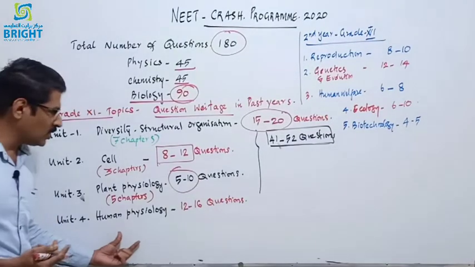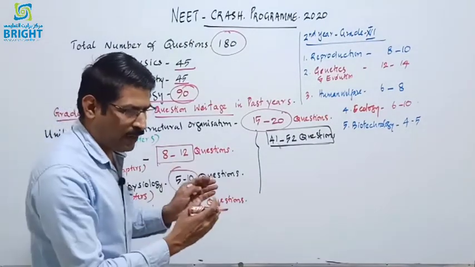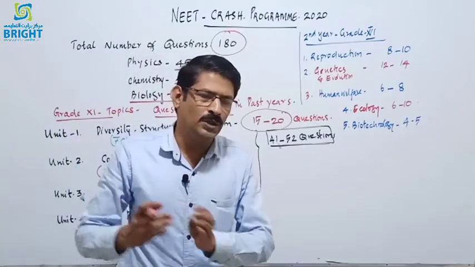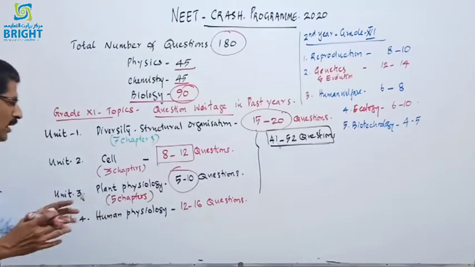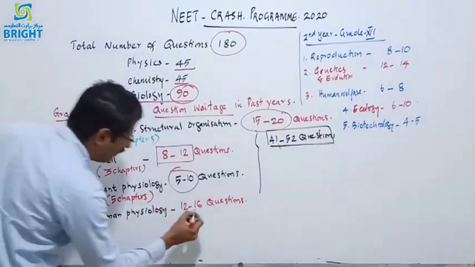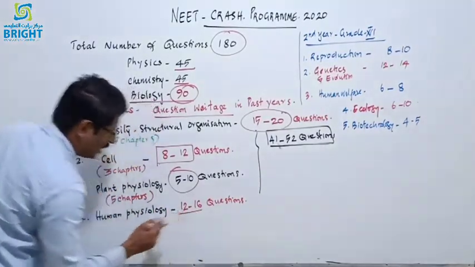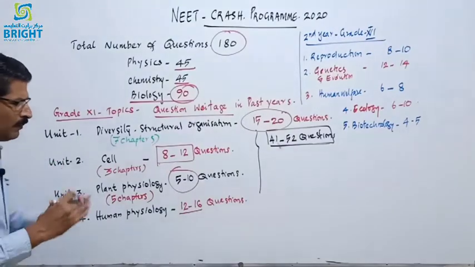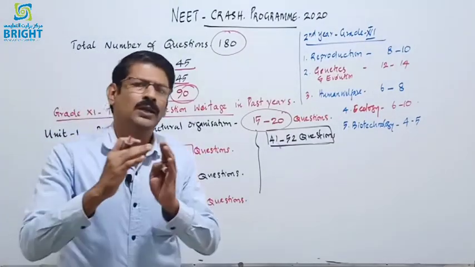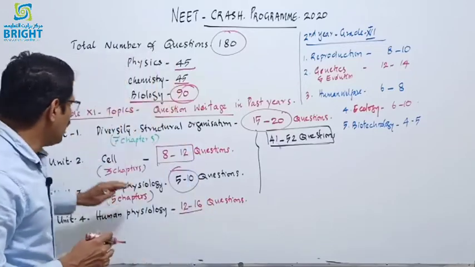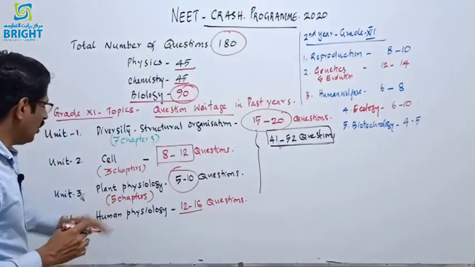And from human physiology, there are 7 chapters, from digestion and absorption to the last chapter, chemical coordination, which describes the endocrine system, and the total will be around 12 to 16. That is mostly 1 or 2 questions per chapter. Rarely 3 questions will come in this topic, human physiology.